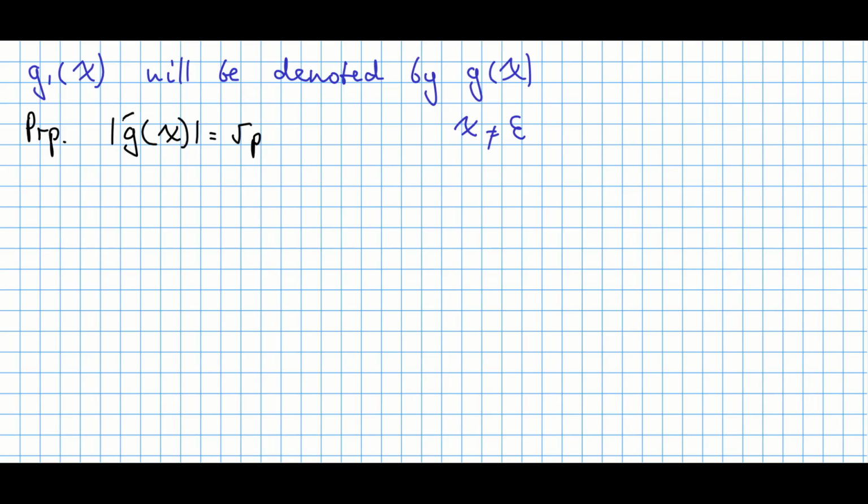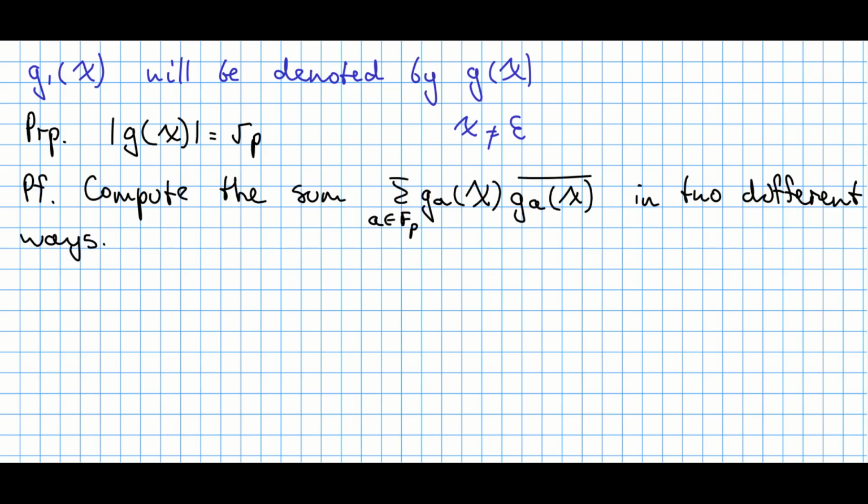Make sure you understand that this Gauss sum is just a complex number, so we just take the absolute value of a complex number. The secret of this result is that we have to consider this sum where we take the Gauss sum at this character and then the same Gauss sum, but we take its conjugate, since this is a complex number. And we make this sum run over all elements in this field. We're going to compute the sum in two different ways so that we reach this equation.